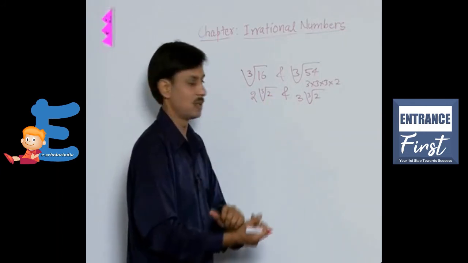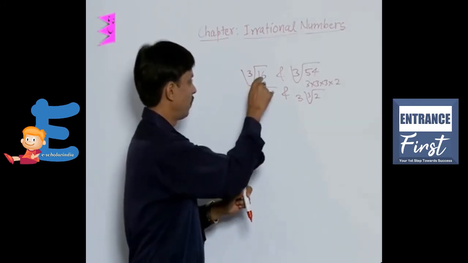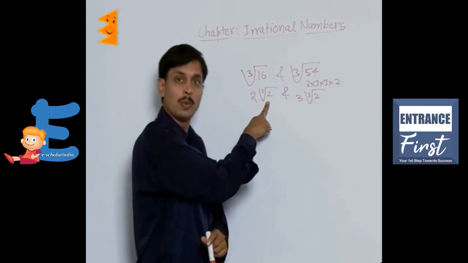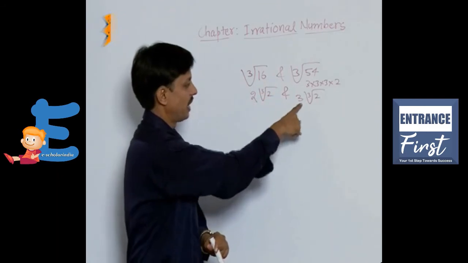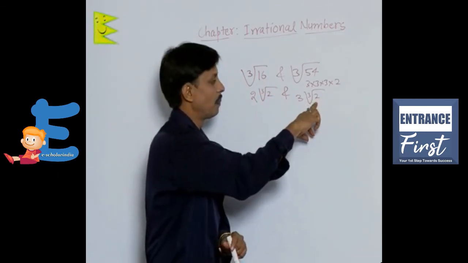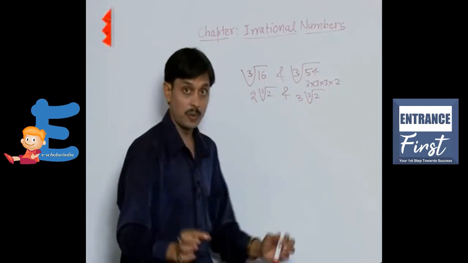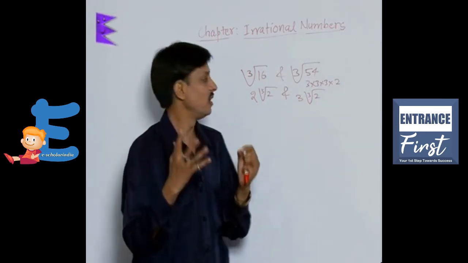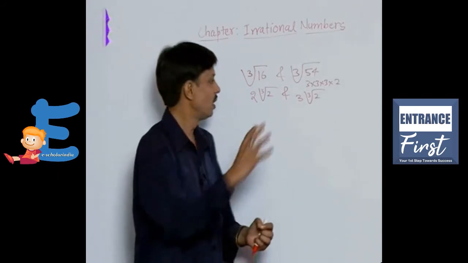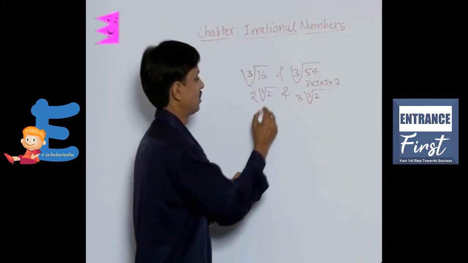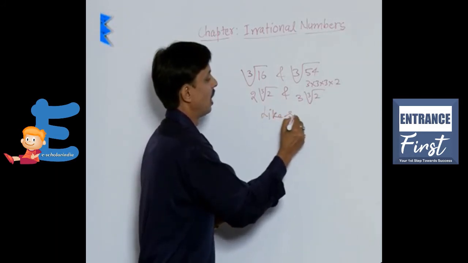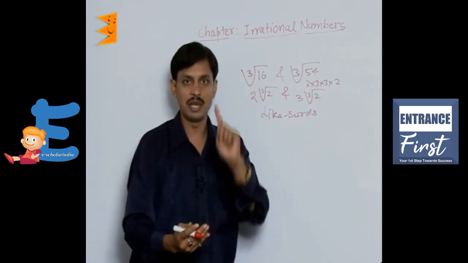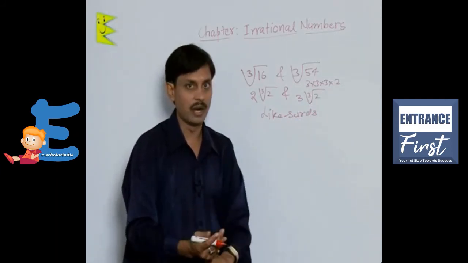And what surds are these? These are like surds. Why? Because in the first surd the rational part is 2 and the irrational part is cube root of 2. In the second case the rational part is 3 and the irrational part is cube root of 2. If two surds have the same irrational part, then these surds are said to be like surds. So if these are like surds, they can be added, multiplied and divided.